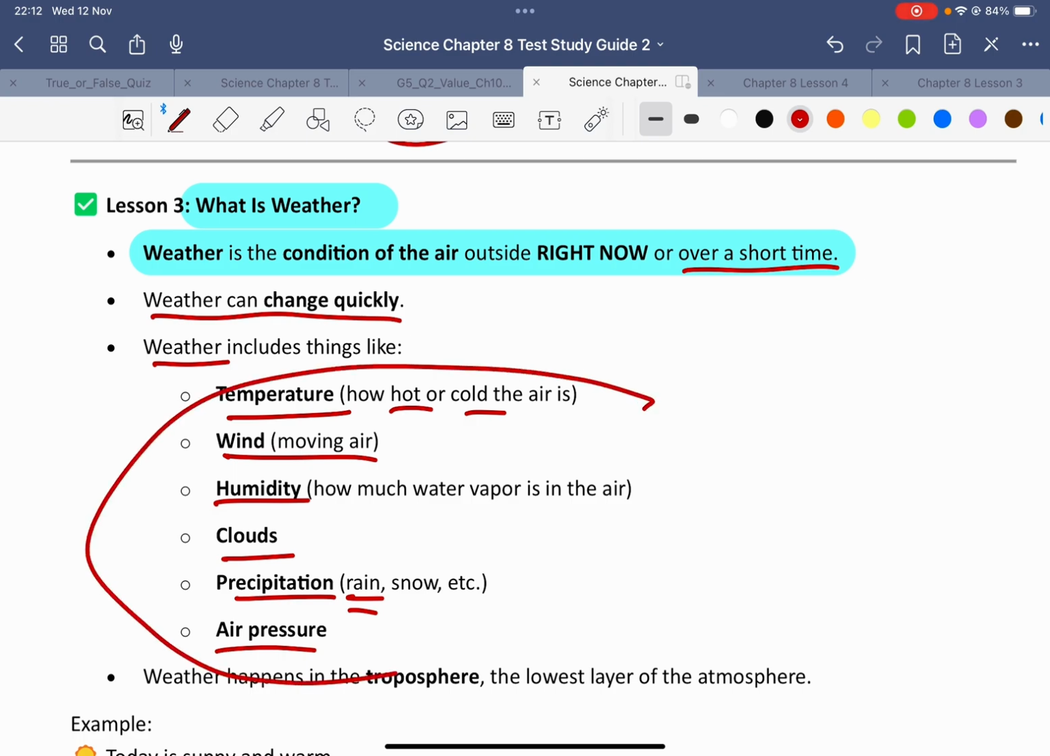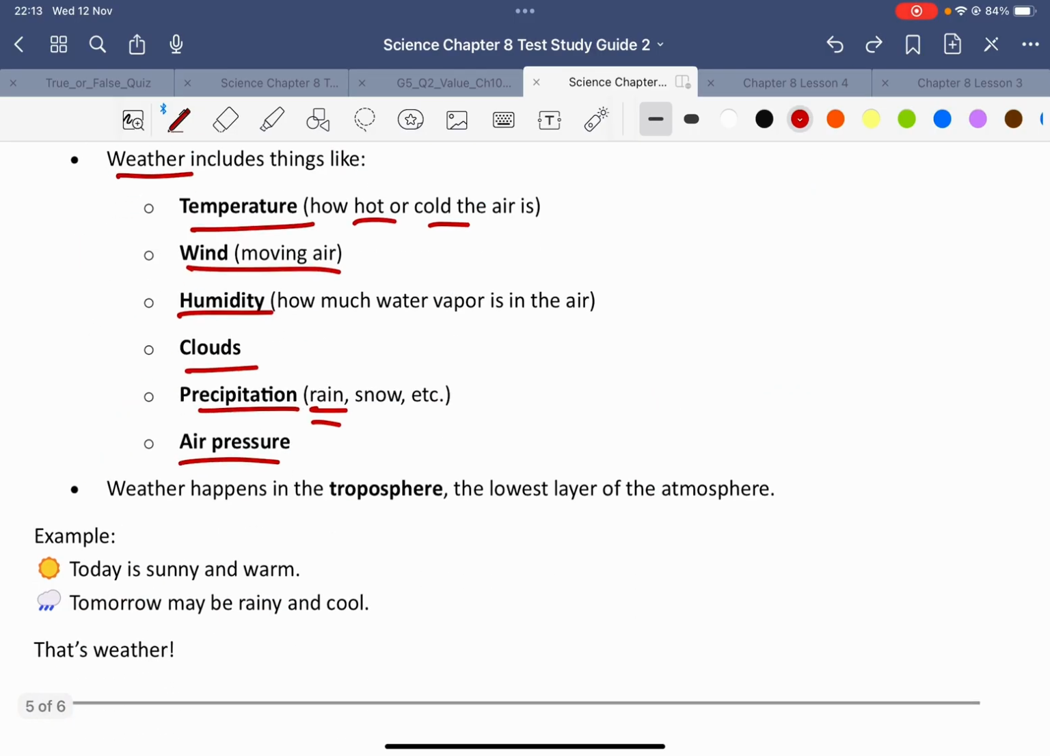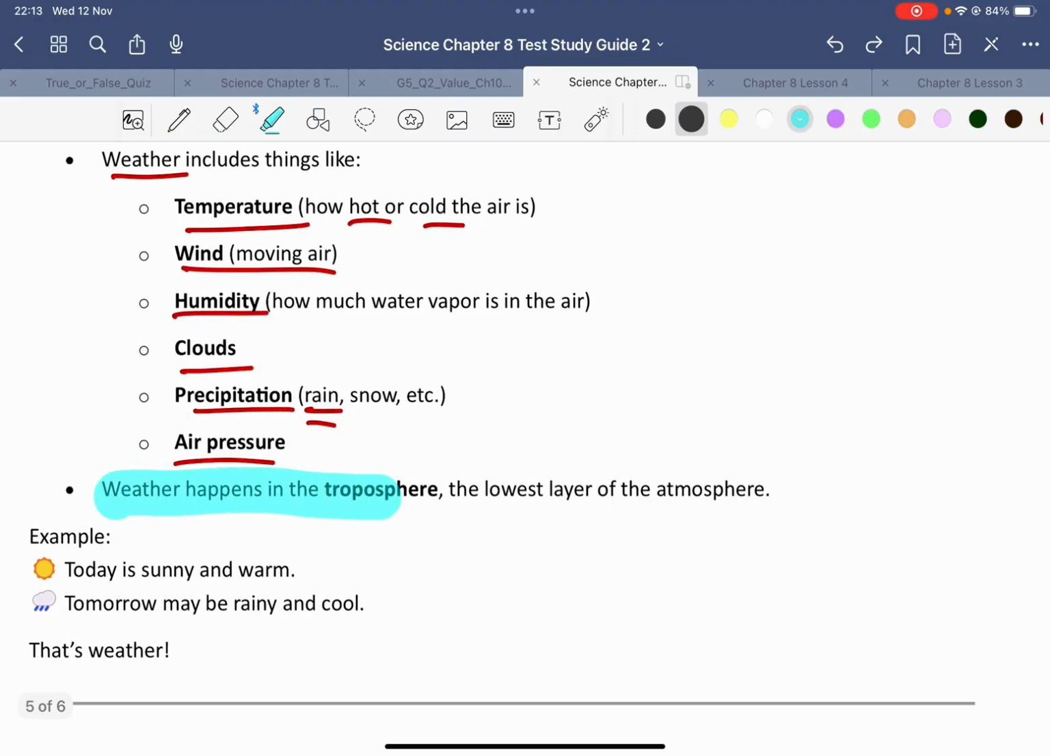Any of this can change rapidly. So today can be hot and tomorrow can be raining. The other day can be cold. That's the weather, okay? It can change. Weather takes place in the troposphere, the lowest layer of the atmosphere.